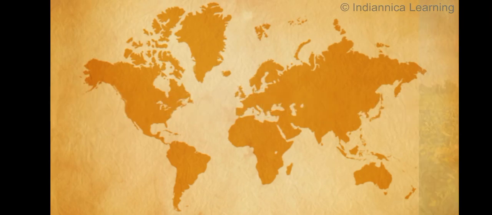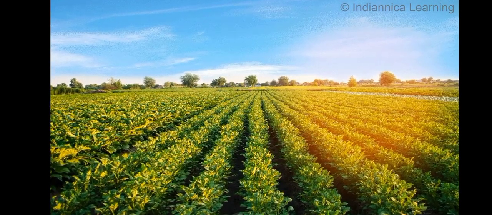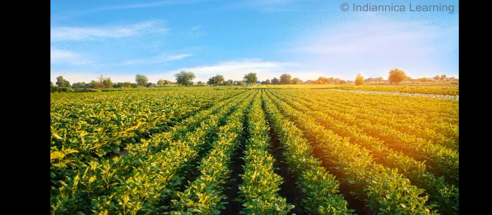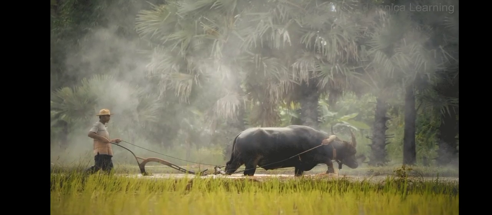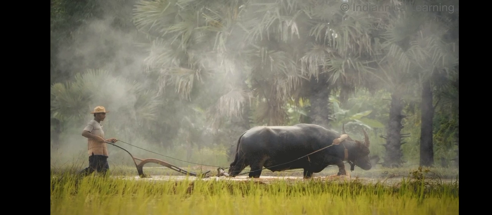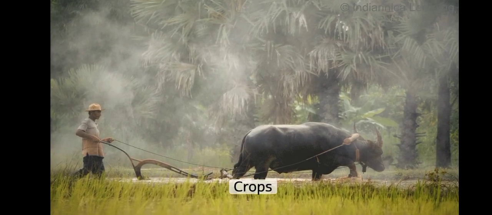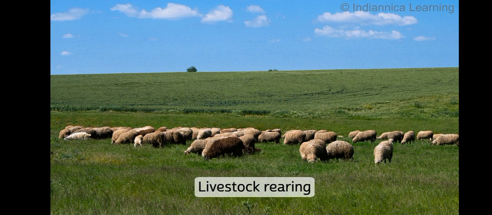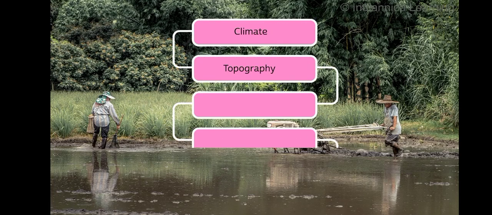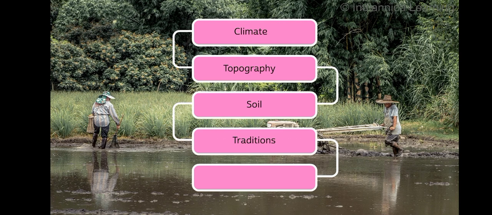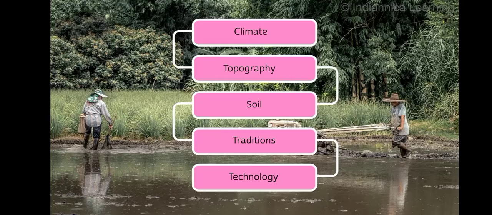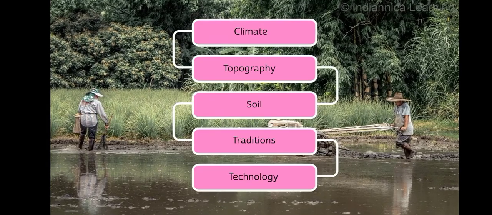Types of farming. The oldest form of occupation, which is prevalent even today, is agriculture and allied activities. Around 50% of the world population is engaged in cultivation of crops, fruits, flowers, and livestock rearing. Depending on climate, topography, soil, traditions, and available technology, agricultural methods often vary widely around the world, namely subsistence and